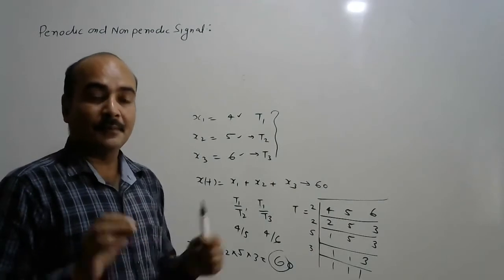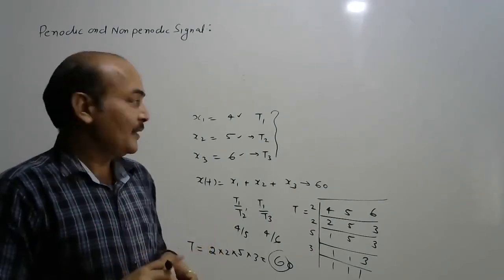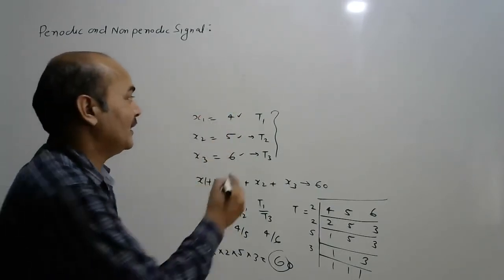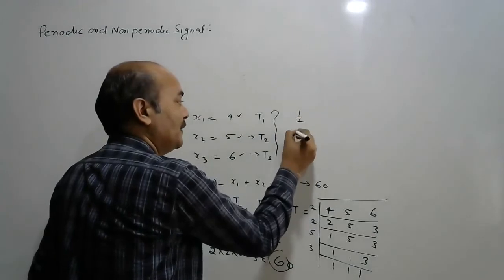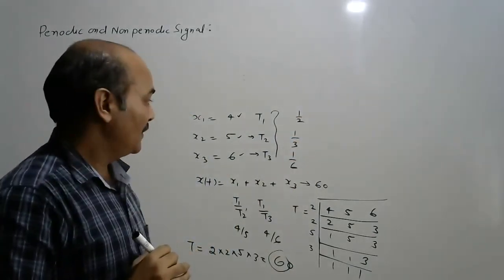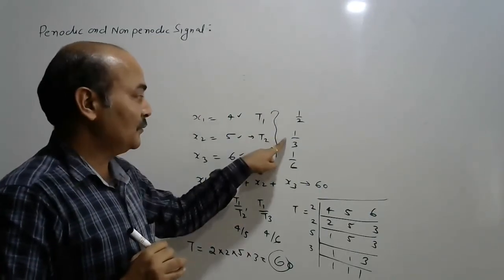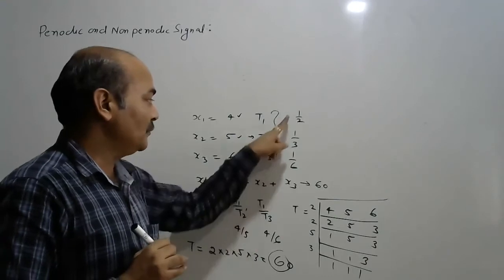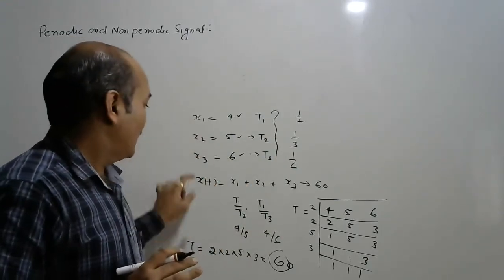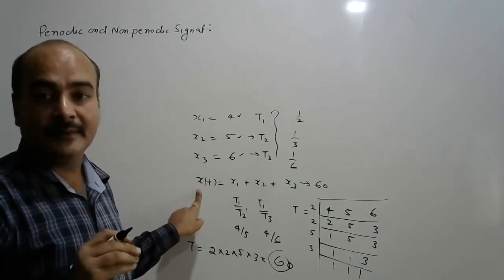Second case: sometimes students make mistakes. Suppose the time periods are 1 by 2, 1 by 3 and 1 by 6. So the ratios of T1 to T2 and T1 to T3 are rational numbers. So is x(t) periodic or non-periodic?